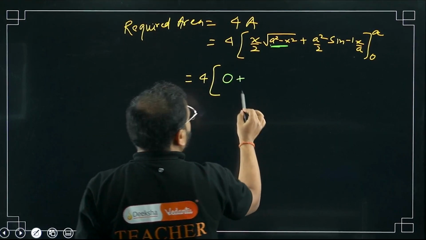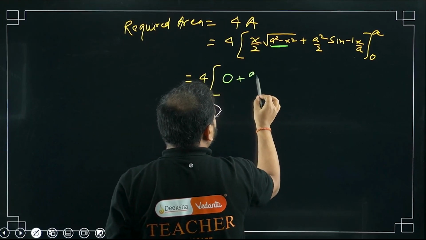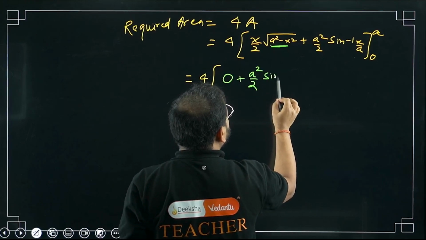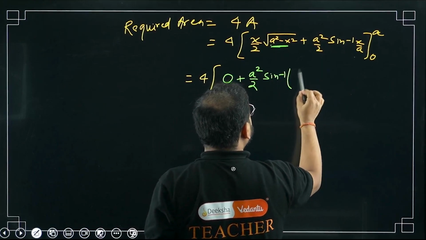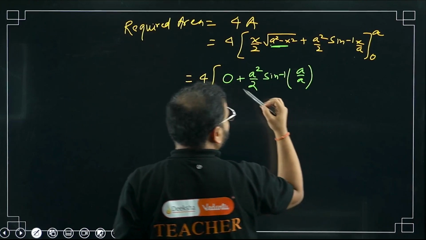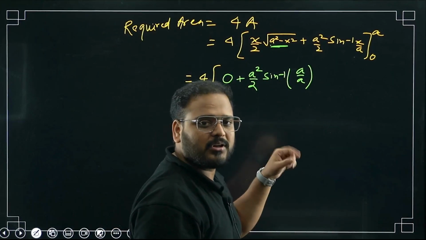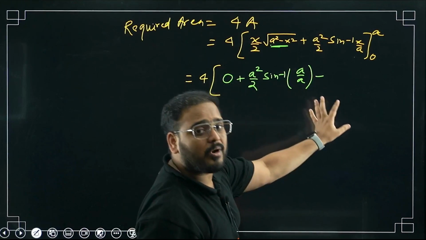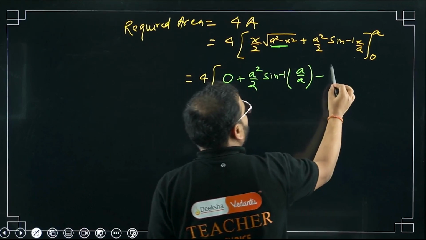Next you check here. A square by 2 will remain as it is. Okay. Sine inverse will remain as it is. X is how much? A, sir. So a upon a. You'll write it like this. Upper limit is done, na, for both the terms. Let's move on to lower limit. We know that the formula expression is what? Upper limit minus lower limit. So we've written the minus value from here.